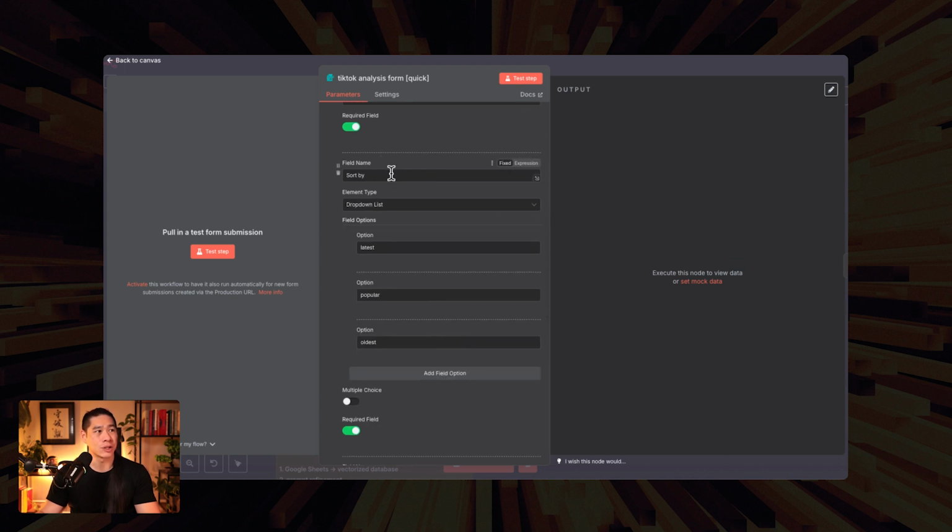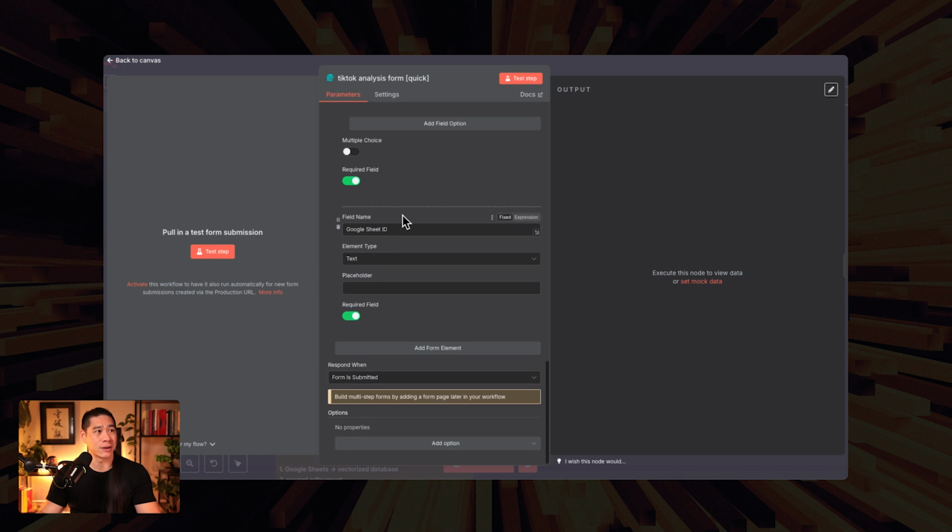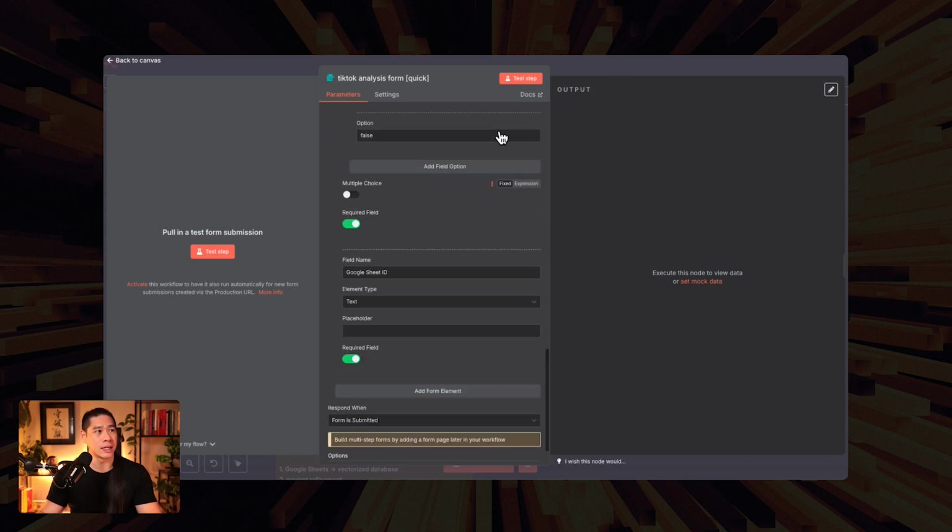We can allow the user to sort by the latest posts, the most popular posts, or the oldest posts. And they are all lowercase because in the Apify actor, when it comes to the JSON, that's what the documentation asks for. And I'll show you that in a minute. We give the user also the option to whether they want to exclude pinned posts from what they're scraping. And finally, down here, I've got Google Sheet ID. Really, you can have Google Sheet URL if you wanted to. I just have ID just out of habit, really. So this is the first portion that we need.